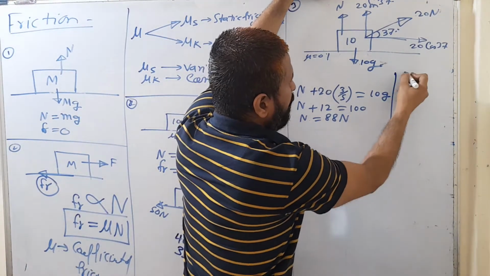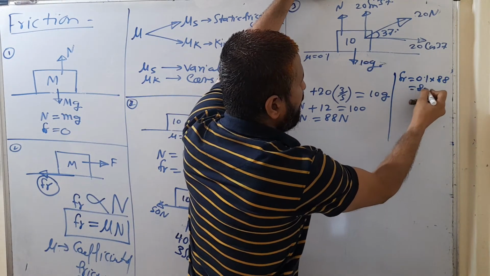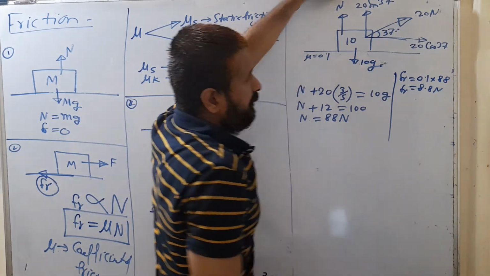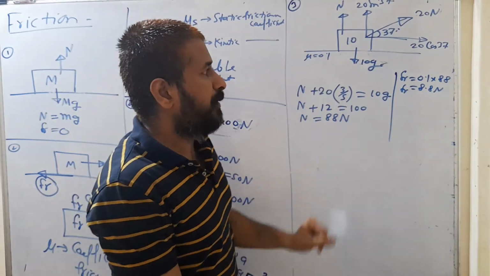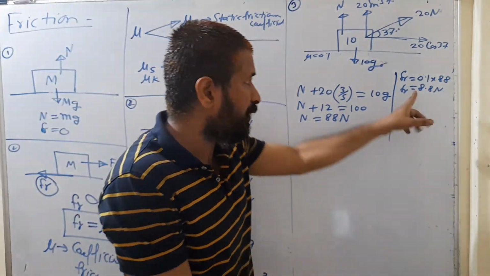Now you can find the frictional force. So what frictional force we are going to get? Frictional force is 0.1 into 88. That is just 8.8 Newton. That frictional force is acting on this block. 8.8 Newton is the maximum frictional force which is acting on this block.